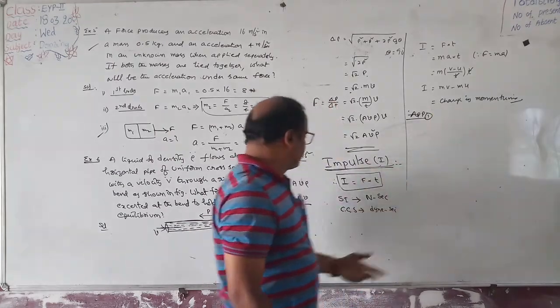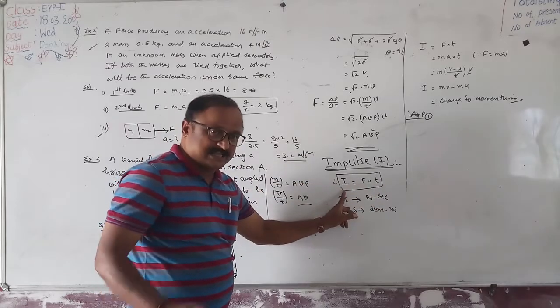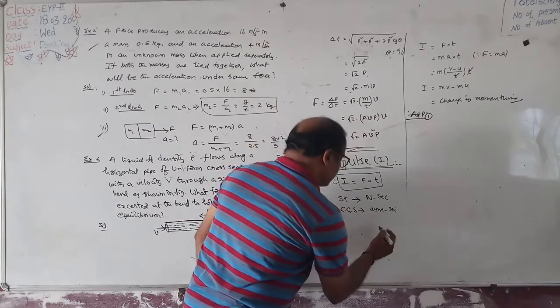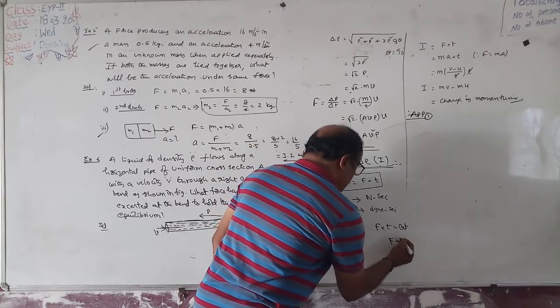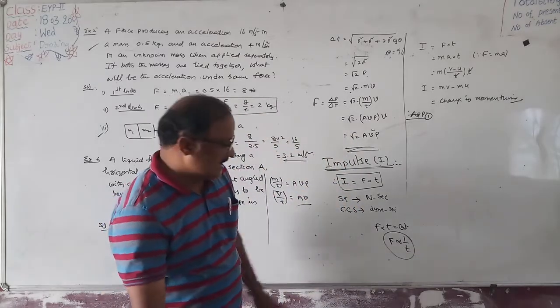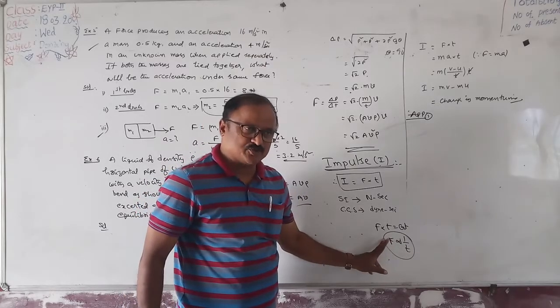Time increases, and I = F × t. Impulse is the same for the same two bodies. Impulse is the same, so F × t = constant, or F is proportional to 1/t. As time increases, force decreases because both are inversely proportional.